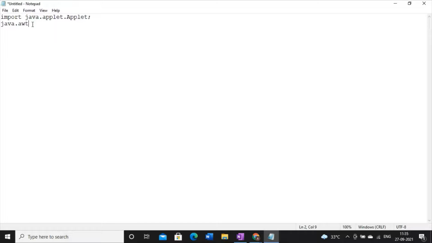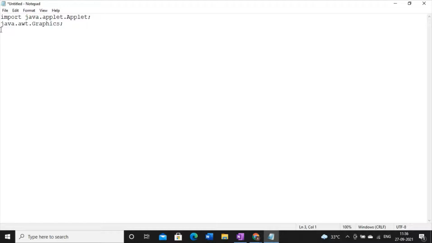And then from AWT, what am I expecting? AWT, the Abstract Window Toolkit, holds many graphical-activity-related classes. At that point of time I can write dot star, but I want to show you what kind of classes it is holding. The first class that it is holding is known as Graphics. Why we need this class, I will show you. Also, if we want to color some object, that Color class is also held by this AWT package.